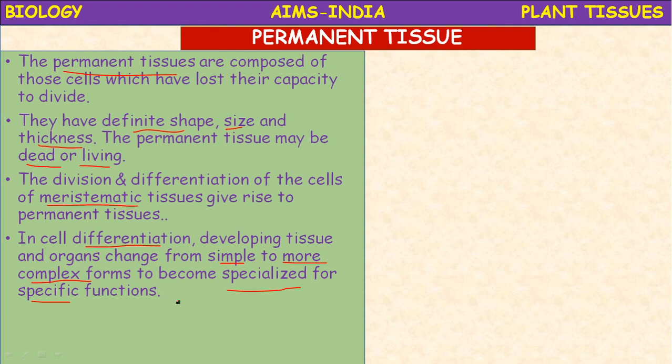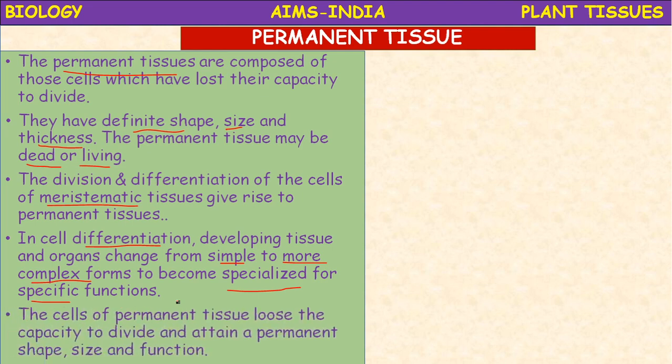Okay, so after differentiation only, organs and organ systems are formed. The root system and shoot system result after differentiation only. The cells of permanent tissue lose the capacity to divide and attain permanent shape, size and function.